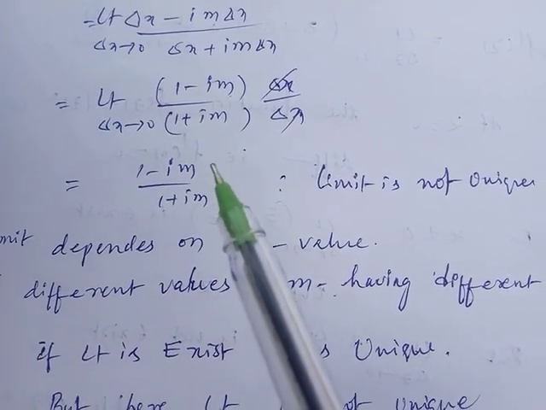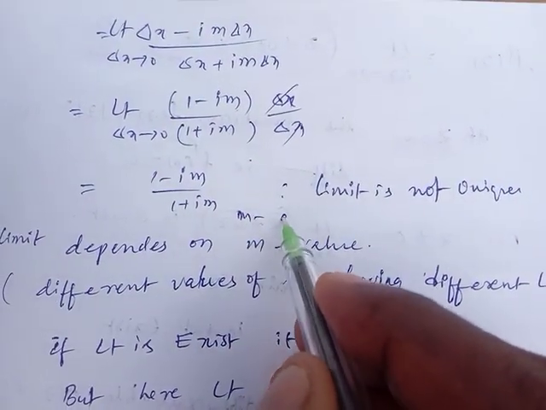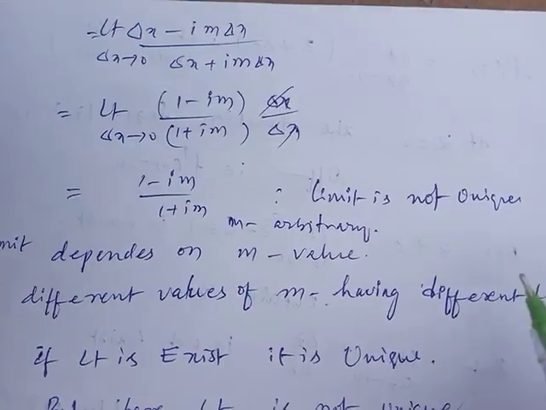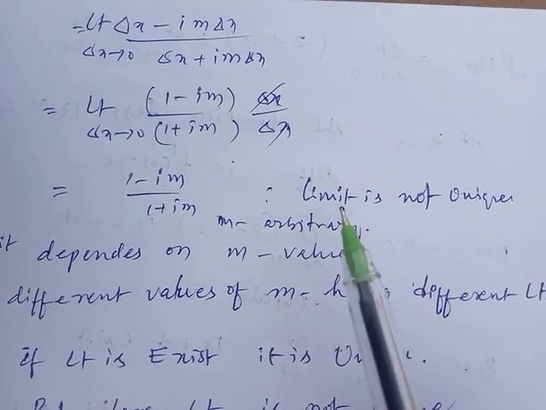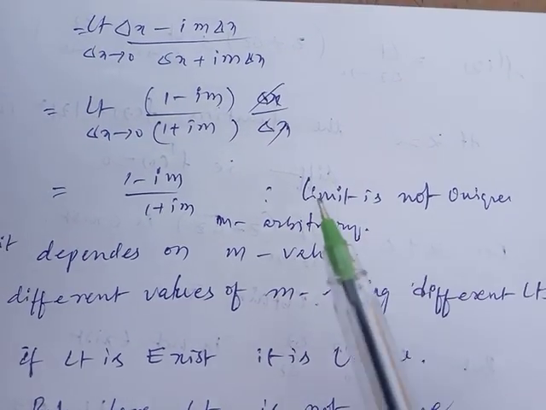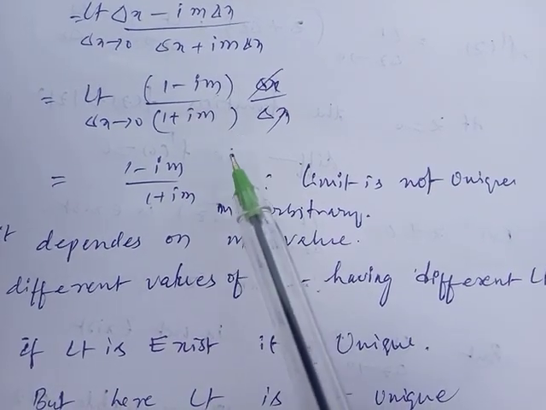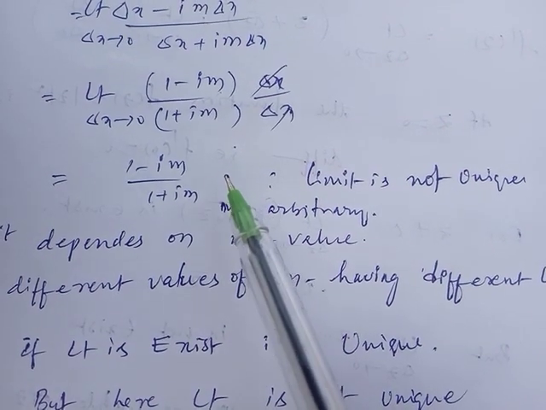This limit depends on the m value, because m is arbitrary. Different slopes give different limits, so the limit is not unique. If you substitute m equal to 0, you will get 1 by 1. For m equal to 1, it is a different case. For m equal to 2, a different value. For m equal to 3, a different value. Different values of m have different limits.